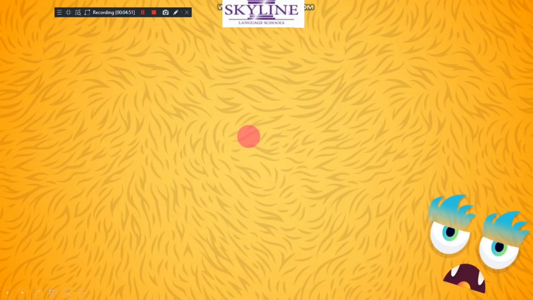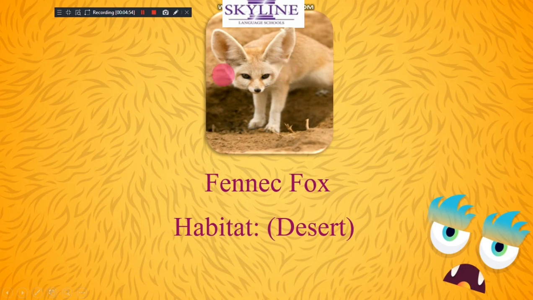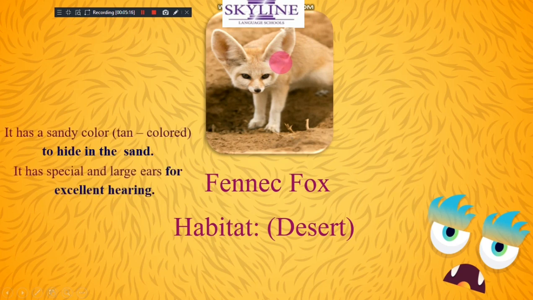Okay? Give an example. Look, this animal is called a fennec fox and its habitat is the desert. It has large ears. Is this from the shape of it, or from something that it does? From the shape. Because it's shape, it's a structural adaptation. Look, it has a sandy color, like the sand. The fur of the fennec fox is like the sand. Why? To hide in the sand.